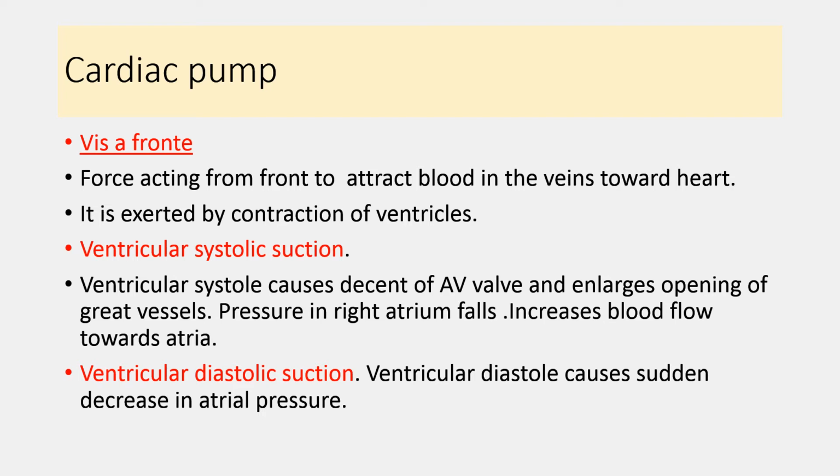So during the diastole, venous return is increased. Both the ventricular systolic suction as well as the ventricular diastolic suction are helpful for the movement of the blood from the great vessels towards the heart, and this is known as cardiac pumping activity that can increase venous return also.